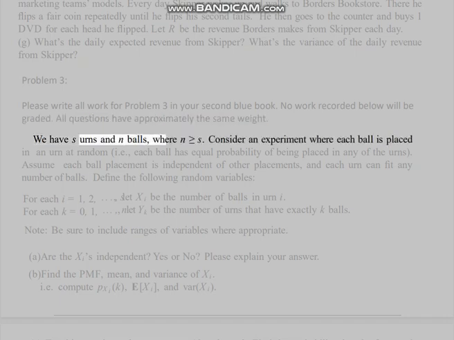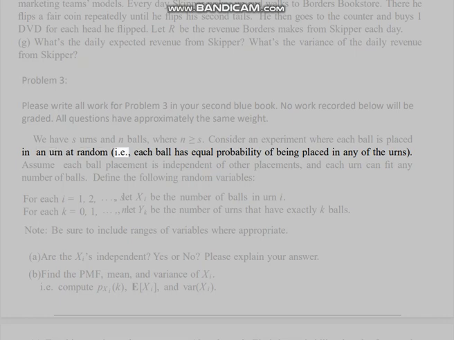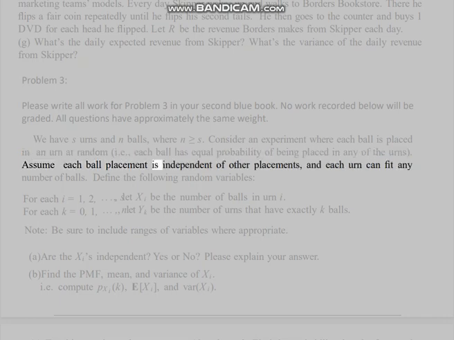We have S urns and N balls, where N is greater than or equal to S. Consider an experiment where each ball is placed in an urn at random, i.e., each ball has equal probability of being placed in any of the urns. Assume each ball placement is independent of other placements, and each urn can fit any number of balls.